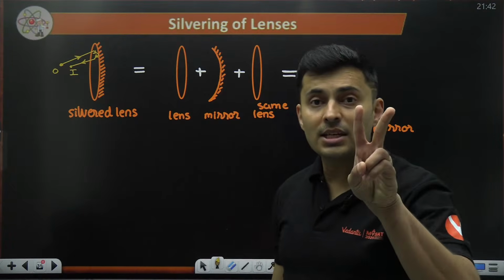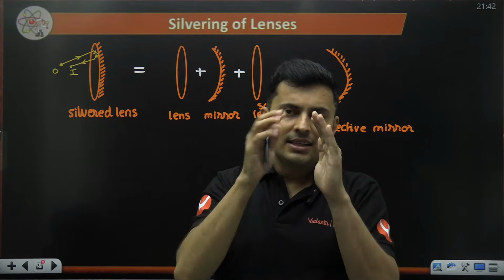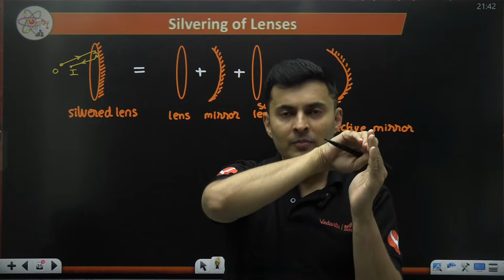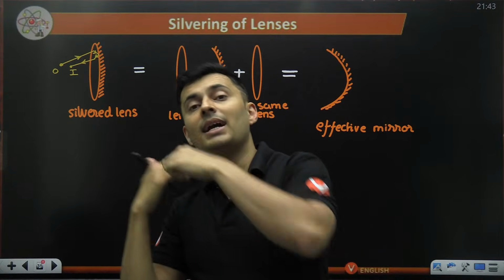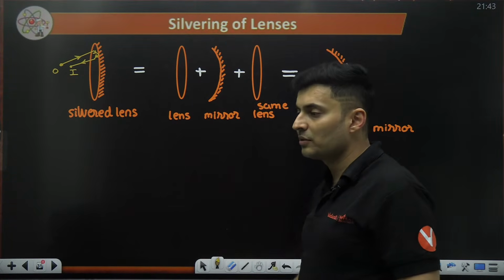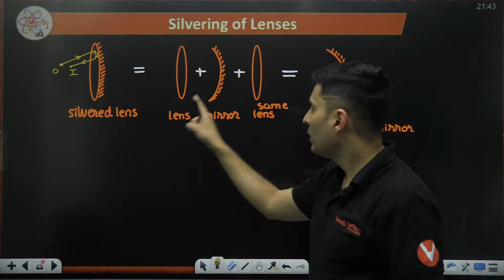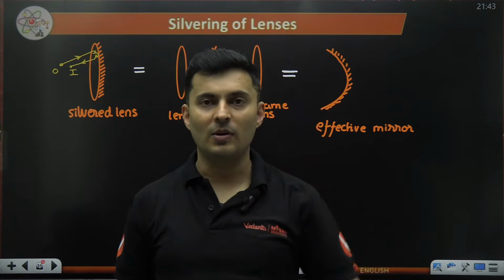So refraction is occurring two times, like once while entering inside the lens, then it hits the mirror, then it again passes through the lens and again then comes out. So after reflection, it is again passing through the lens. That is why you have to consider the lens two times. That is the crux of the problem.